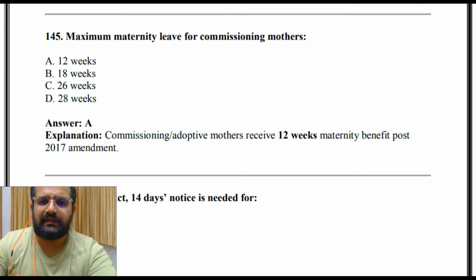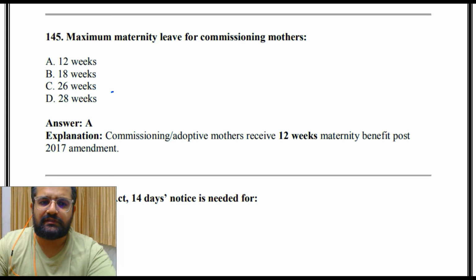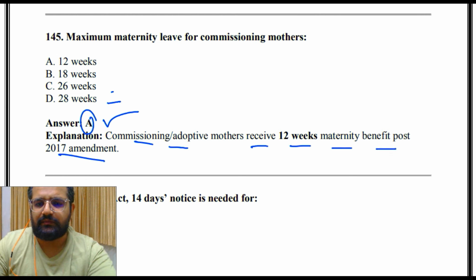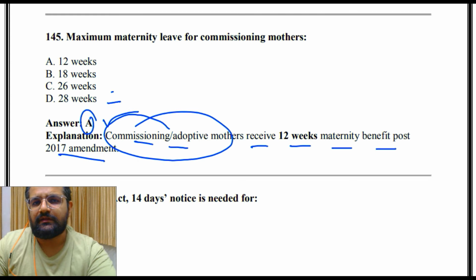Maximum maternity leave for commissioning mothers 12 weeks, 18 weeks, 26 weeks, 28 weeks. So the answer is A, that is 12 weeks. Commissioning and adoptive mothers receive 12 weeks maternity benefit post 2017 amendment. Now what is commissioning mothers? So in case the mother is getting baby through surrogacy, so in that case that 12 weeks starts when mother gets the baby.